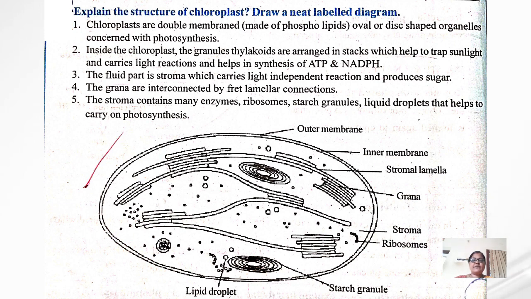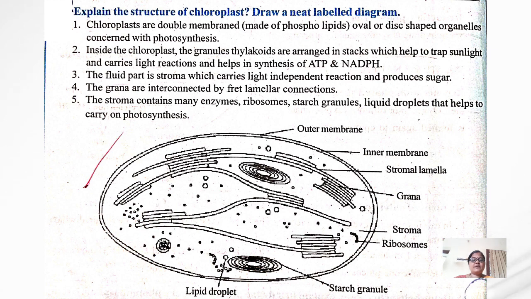So this is the structure of the chloroplast, and note down this diagram of the chloroplast. If you see in this diagram, there are the outer membrane and inner membrane, stroma, lamella, and inside the chloroplast grana are present, and also lipid droplets and starch granules. So this is about the structure of the chloroplast.